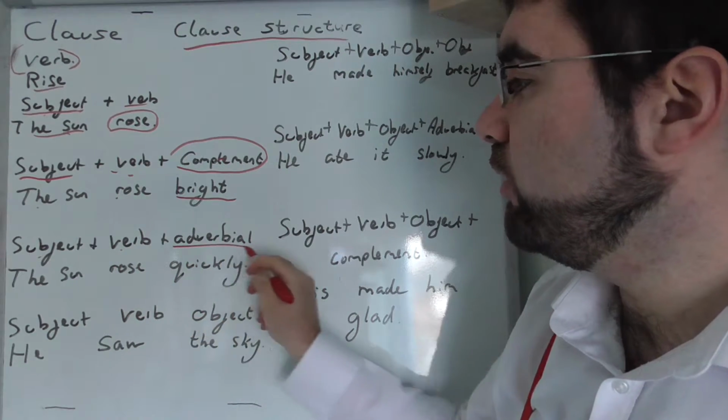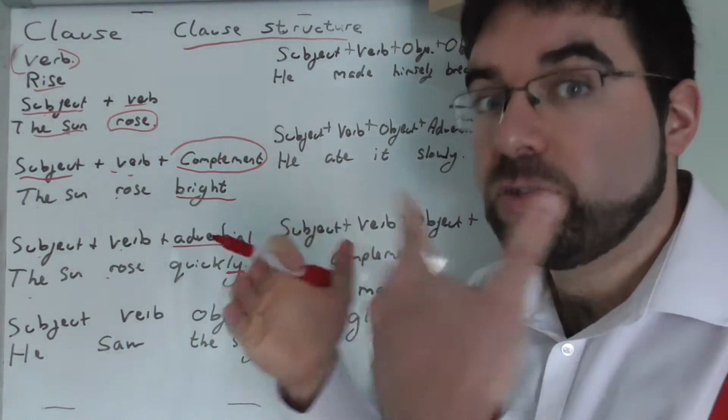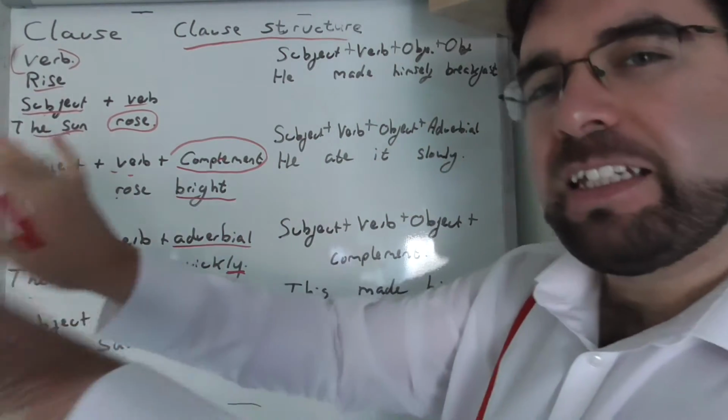Subject, verb, adverbial. The sun rose quickly. The sun rose easily.